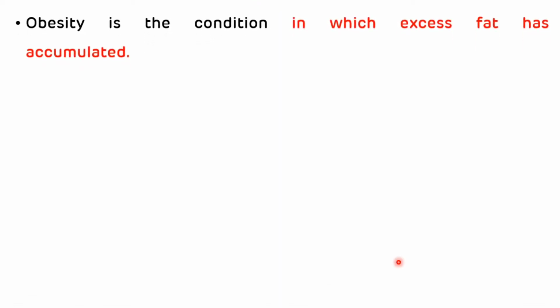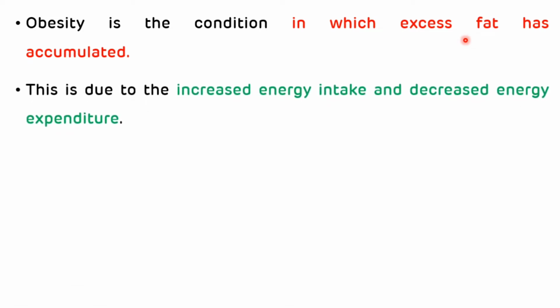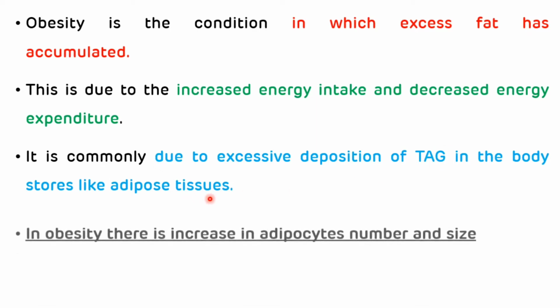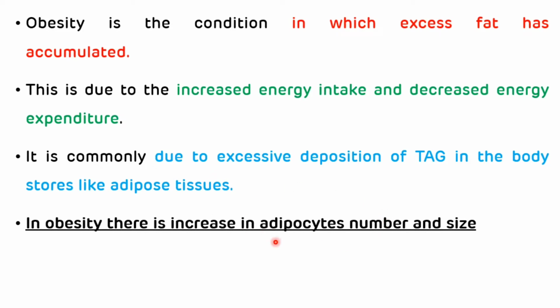Obesity is the condition in which excess fat has accumulated. This is due to increased energy intake and decreased energy expenditure. It is commonly due to excessive deposition of triacylglycerol in the body stores like adipose tissues. In obesity, there is an increase in adipocyte numbers as well as size of adipocytes.